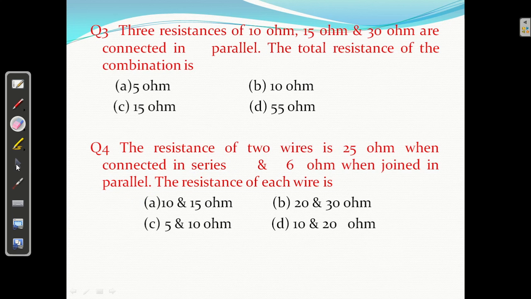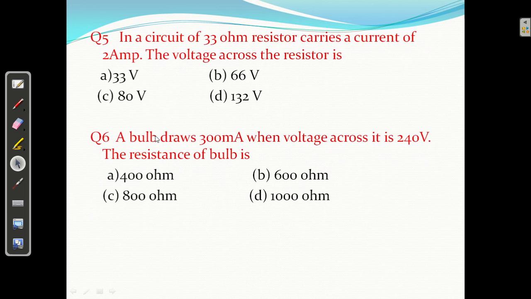Question number 5. In a circuit, a 33 ohm resistor carries a current of 2 amperes. The voltage across it, V, equals what? Ohm's law: V equal to I into R. 2 into 33, 66 volt. B is correct. Clear?